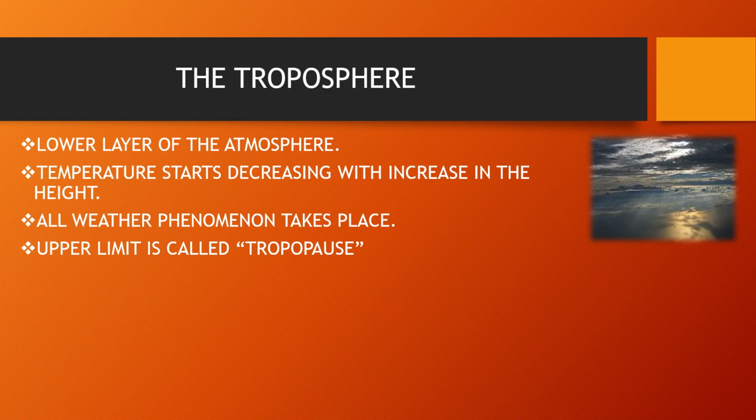All weather phenomena take place here, meaning all the dust particles, water vapor and carbon dioxide gas are present in this layer. So cloud formation and precipitation occur in this layer. The upper limit of the troposphere is called the tropopause. Tropopause means where mixing stops.